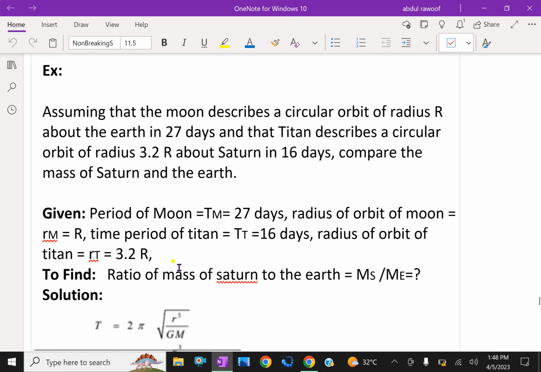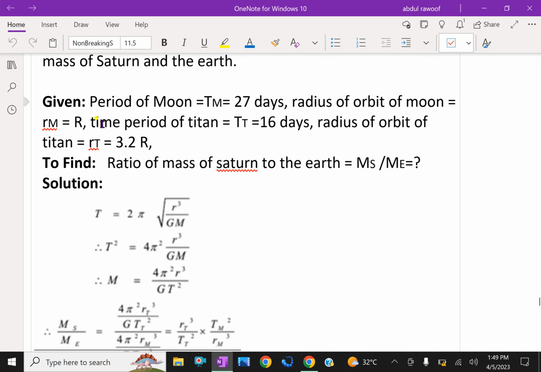Next question. Assume that the Moon describes a circular orbit of radius r about the Earth in 27 days and that Titan describes a circular orbit of radius 3.2 times r about Saturn in 16 days. Compare the mass of Saturn and the Earth. The comparison we can get easily. Look at this one. Tm, the time period of the Moon, is given as 27 days, and the radius of the orbit of the Moon is rm equal to r. Time period of Titan is Tt equals 16 days. Radius of the orbit of Titan is rt equal to 3.2 r.